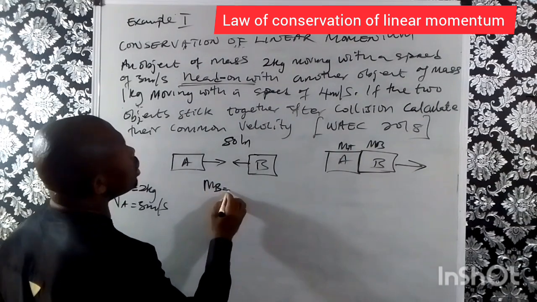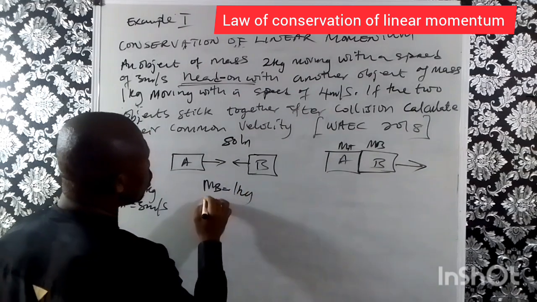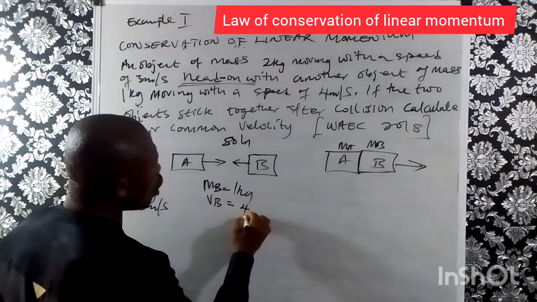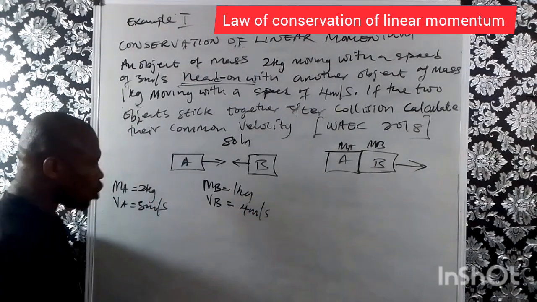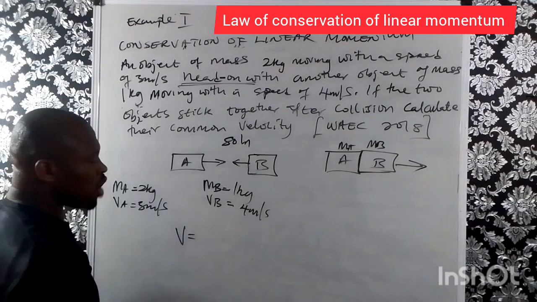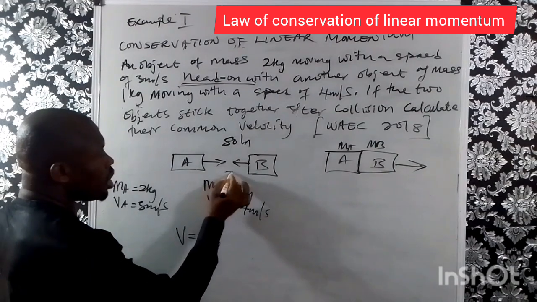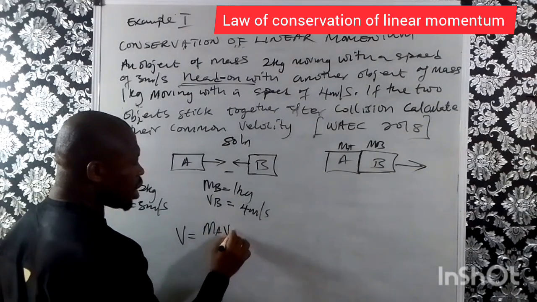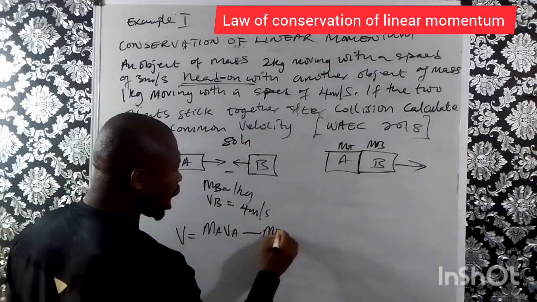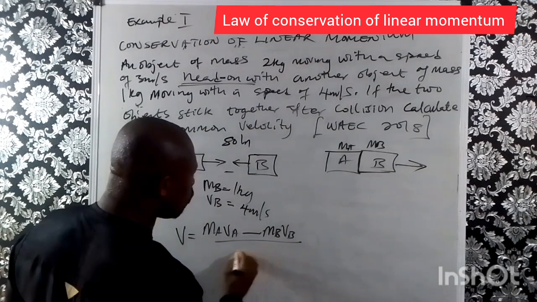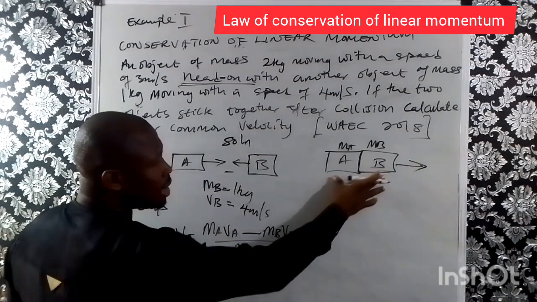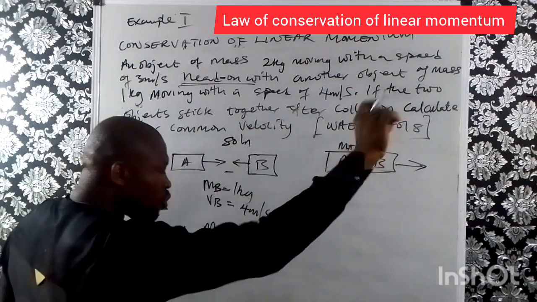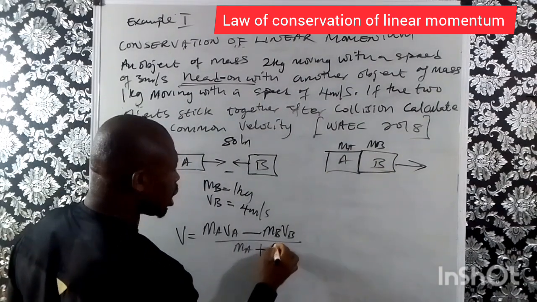Therefore, we have that MB is 1 kg, while VB is 4 meters per second. So in other words, for the final velocity, since before collision they are moving in different directions, negative, we have MAVA minus MBVB all over MA, because the 2 of them are together moving with the same speed, we have plus here,